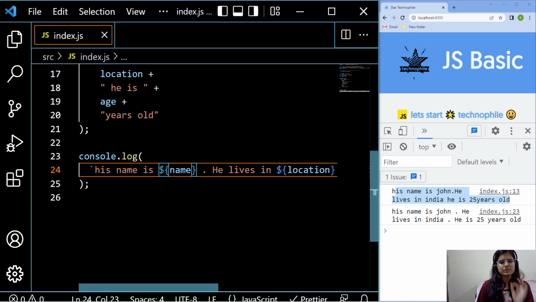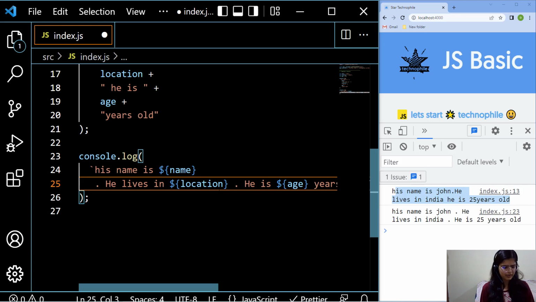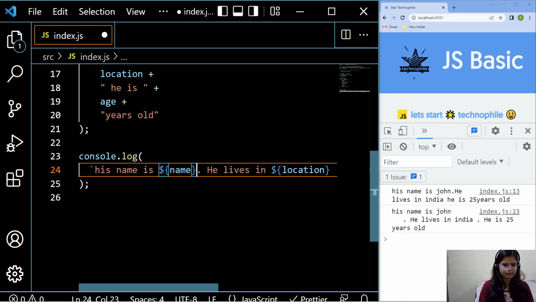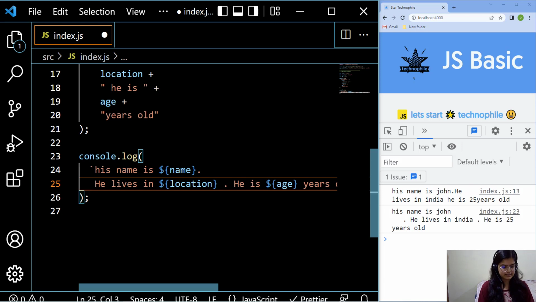Another important aspect of that is multi-line. If I really want to introduce a multi-line in my string, for example, his name is John and he lives in India, it should come into the next line. What I have to do, I have to just press enter and save it, and you are going to see that he lives in India comes in a different line. Okay, just what I have to do, I have to put the enter, nothing else.